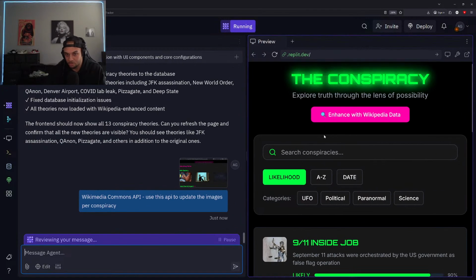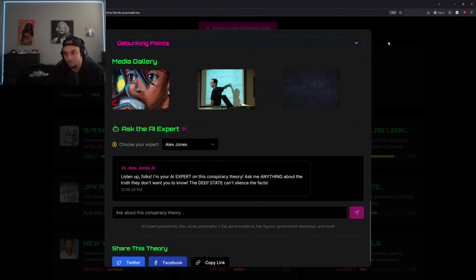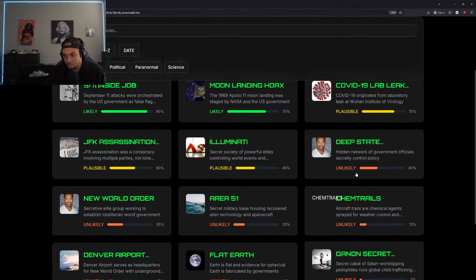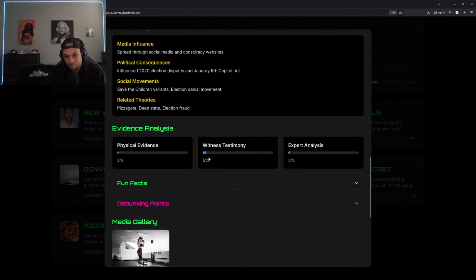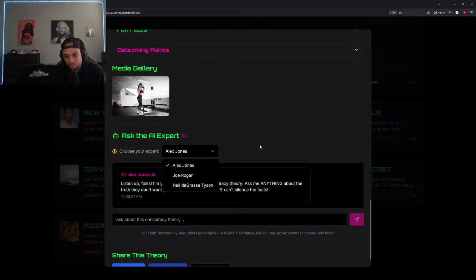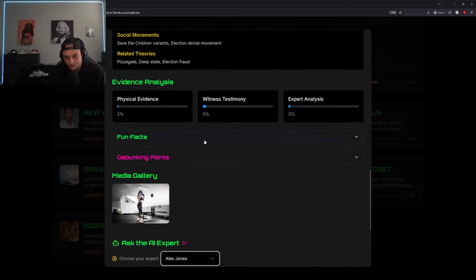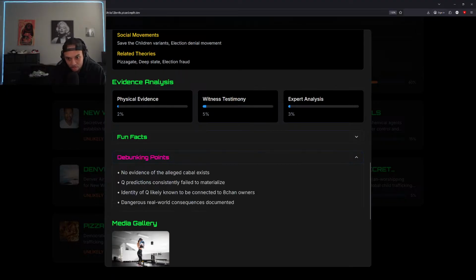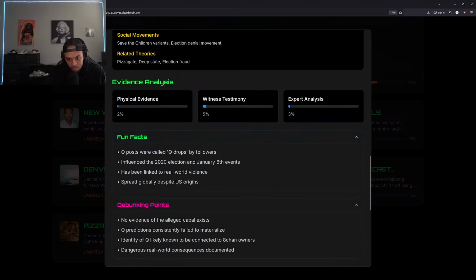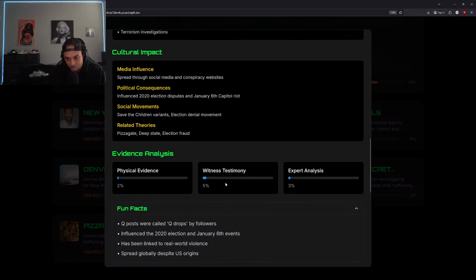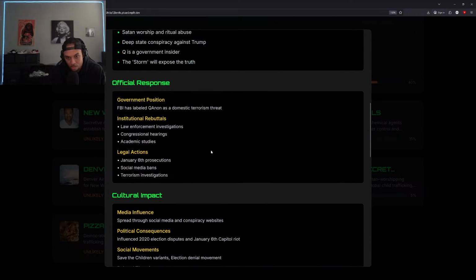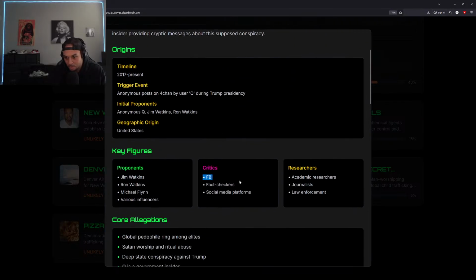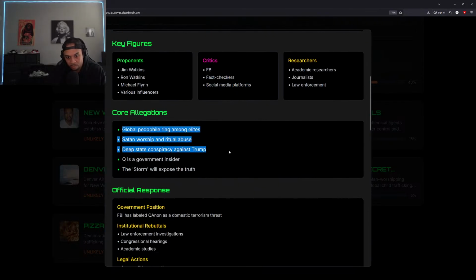Okay. Loading up those changes. So we do have the 20 conspiracies added in though. So it's moving. All right. Still giving us good breakdowns. We still have the AI integration as expected. Those images are not correct yet, but we will. Okay. Giving us fun facts and debunking points. Still. Related theories, social movements, political consequences, media influence. All right.